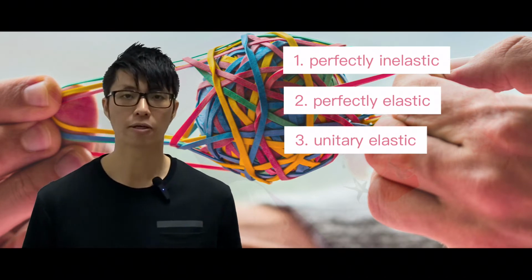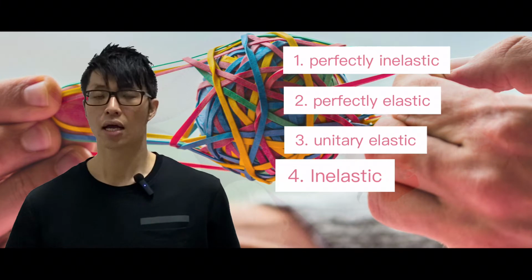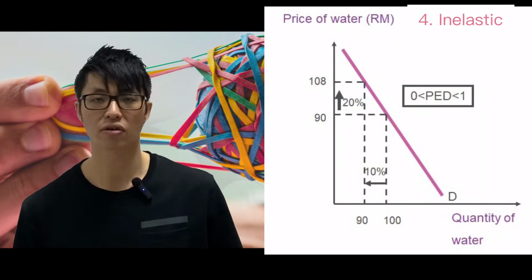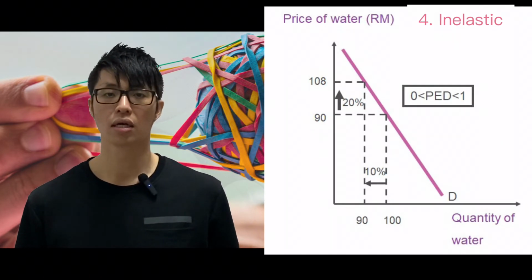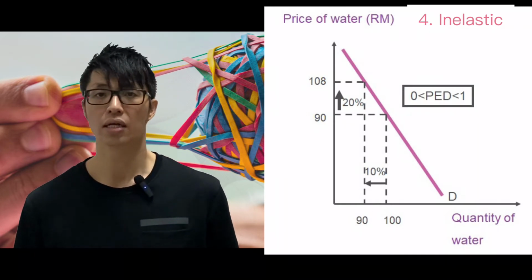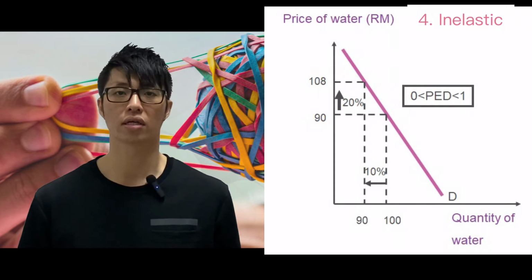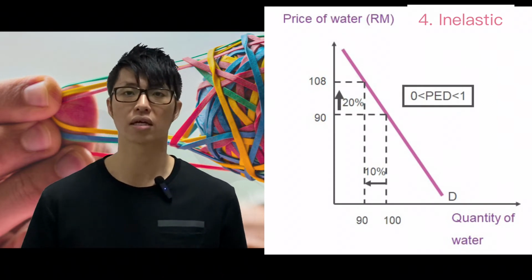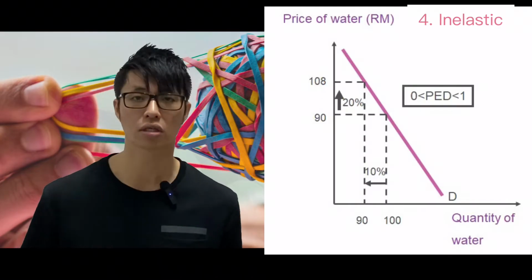Number 4 will be inelastic. Inelastic, which means the consumer can respond a little bit regardless of how high is the percentage change in the price or how low. So the quantity demanded will only respond by a little bit. Just like Monkey D. Luffy, maybe he already got injured. So maybe he needs 10 minutes or 10 seconds and becomes a small boy so he cannot move so much and so on.